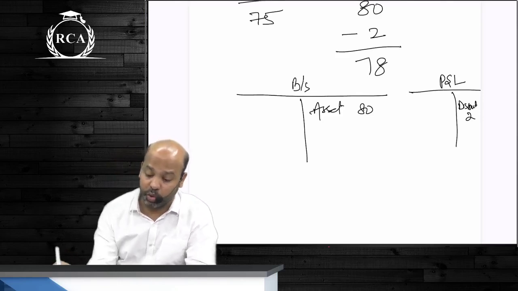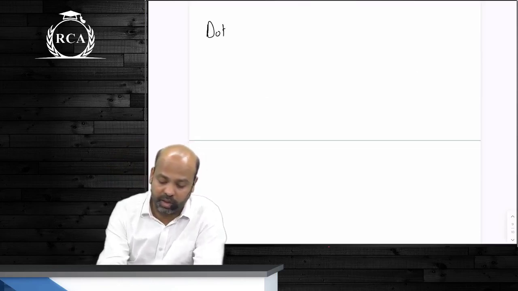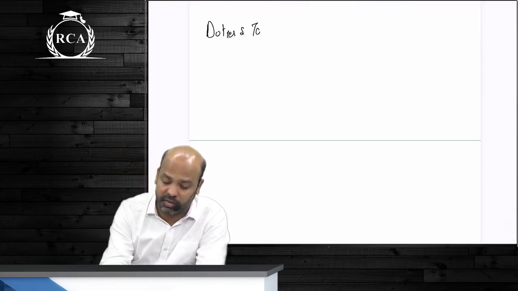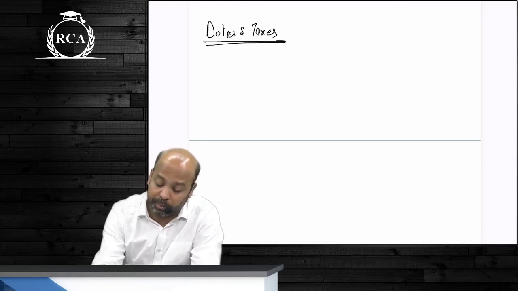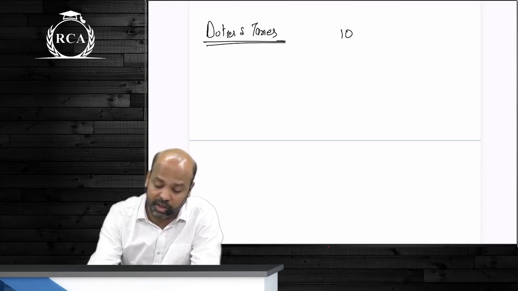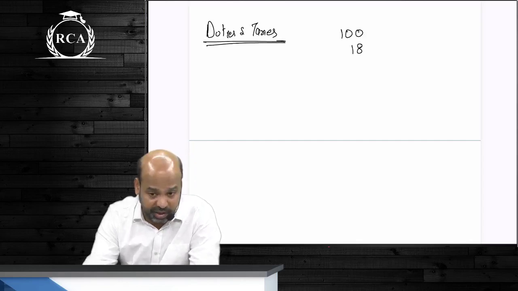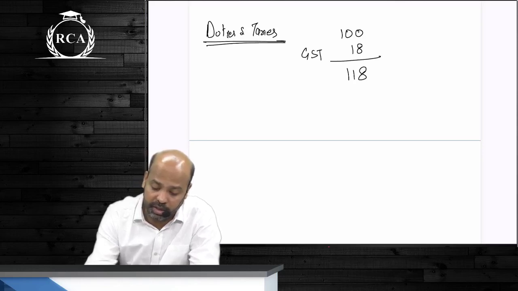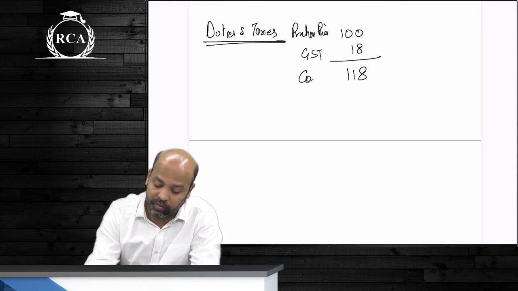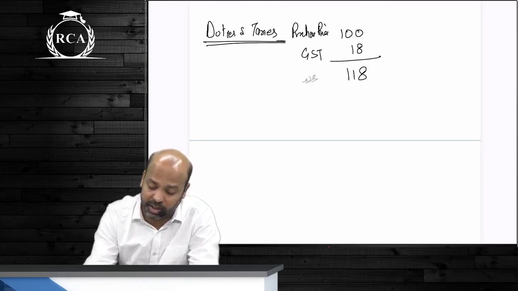What if there are duties and taxes paid beta? Can there be some amount of duties and taxes? Yes or no? If you are buying some product as such beta at 100 rupees on which there was a GST of 18 rupees levied, the total amount that you are paying is how much? 118 rupees. What will be your cost? Will that be 100 rupees as such guys, or will that be 118?